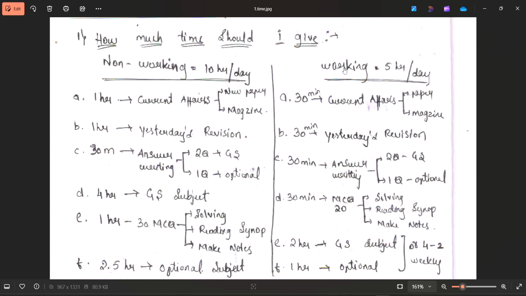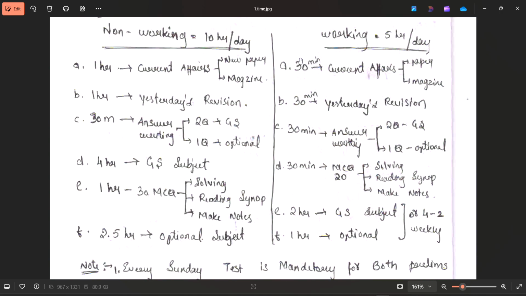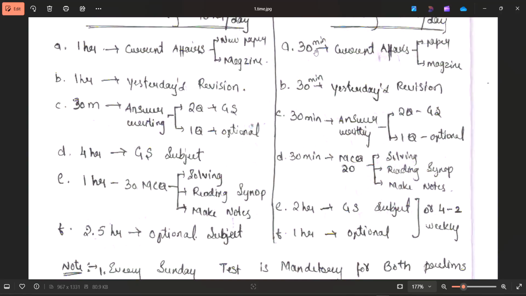Coming to working individuals, the working individual should give at least 5 hours per day, of which he can give 2 hours in the morning and 3 hours at night. In the 2 hours in the morning, he can give 30 minutes to current affairs, reading either a newspaper or a magazine. Another 30 minutes for revision of yesterday's topics, and another 30 minutes for answer writing after completing the revision, which is 2 questions of GS and 1 question from optional.